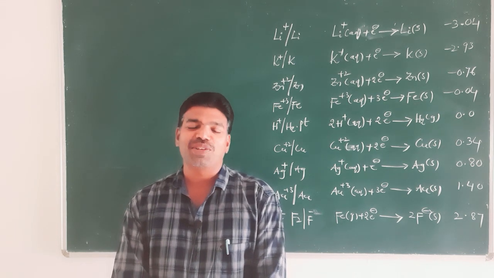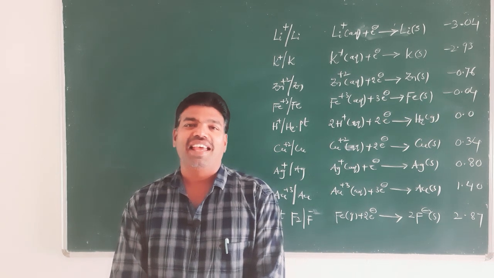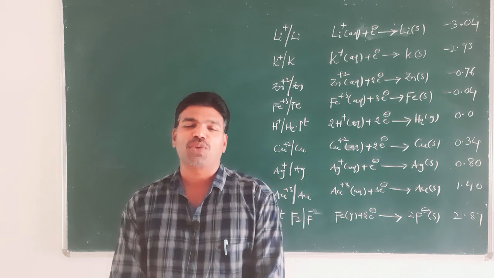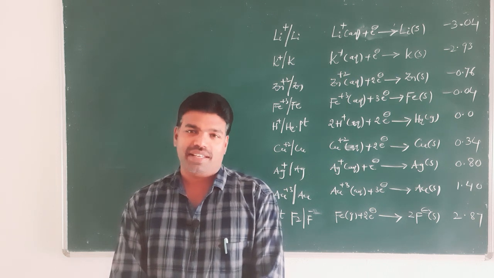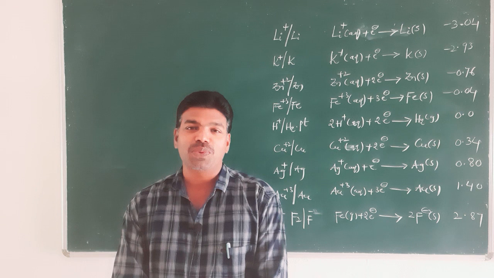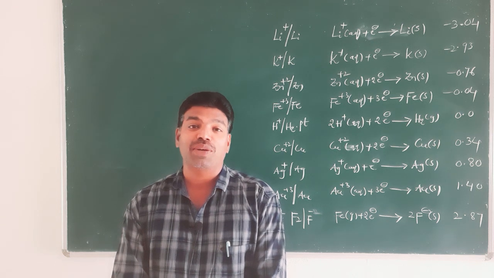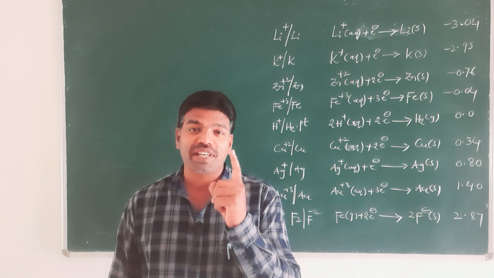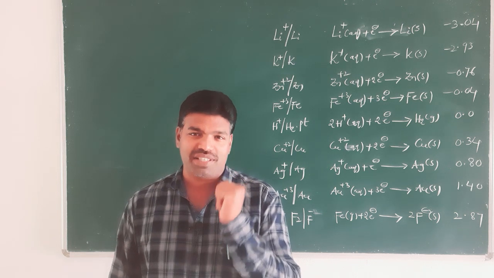Today I am here with a new concept, that is electrochemical series. In the last lectures of electrochemistry, we learnt determination of electrode potential, and we came to know that it is impossible to determine the single electrode potential. I repeat, it is impossible to determine the single electrode potential.